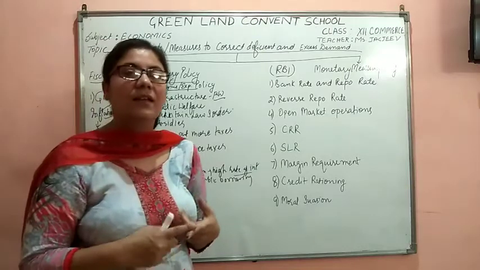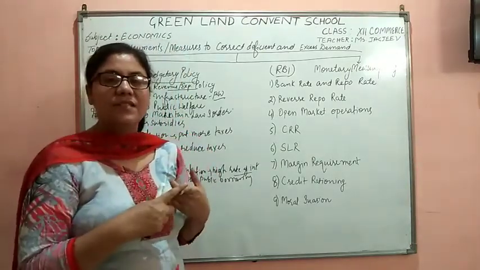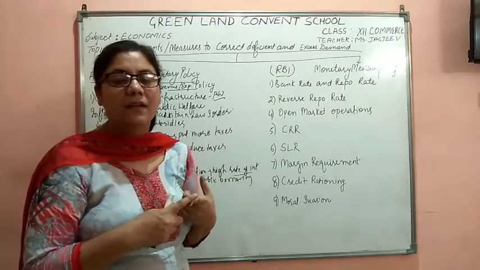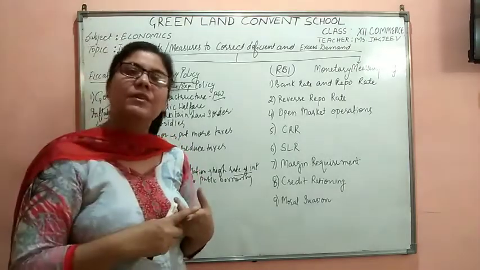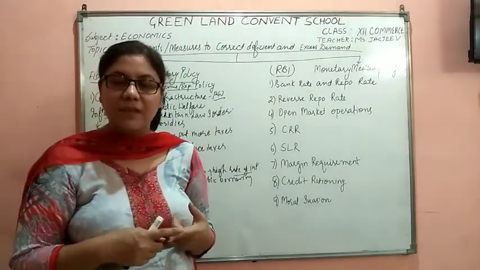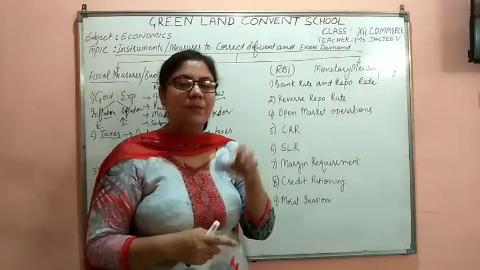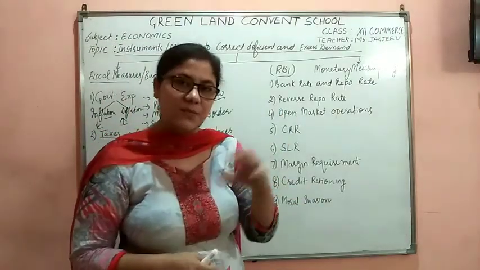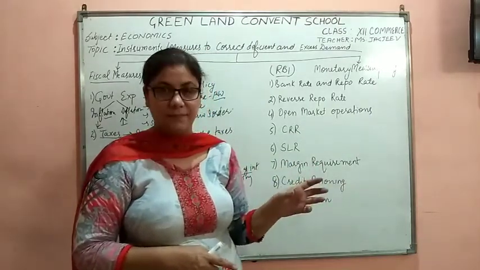In case of inflation, what will the RBI do? RBI will increase the bank rate. When the RBI increases the bank rate, then what will happen? The market rate of interest will also increase. The commercial banks have to increase the rate of interest at which they give loans to the people. When the rate of interest is increased in the economy, it means that people will now borrow less. Less borrowing means less aggregate demand and inflation is tackled.